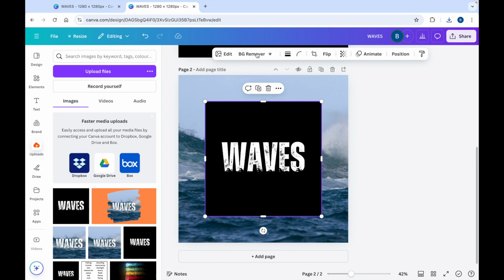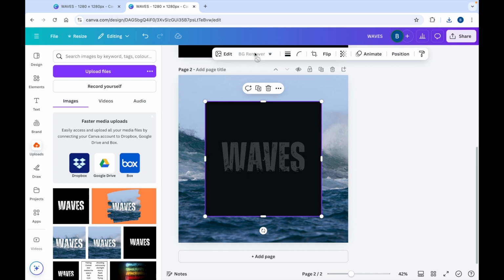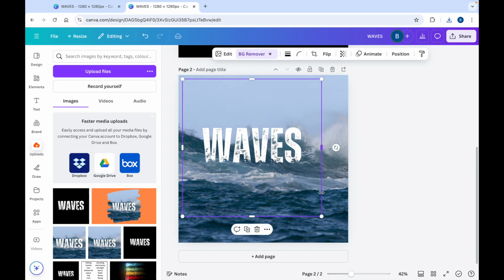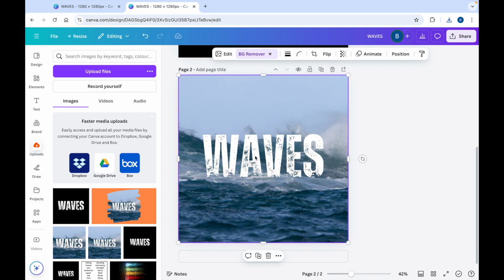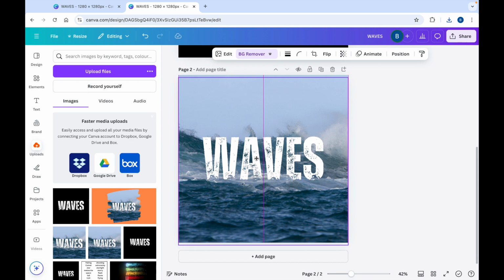import the image, remove the background, enlarge the text and place it where you think it fits best.